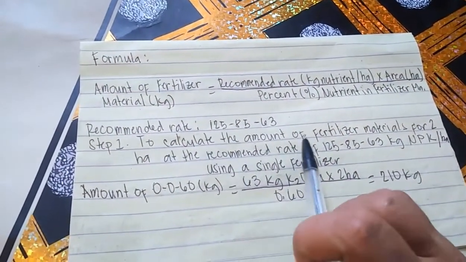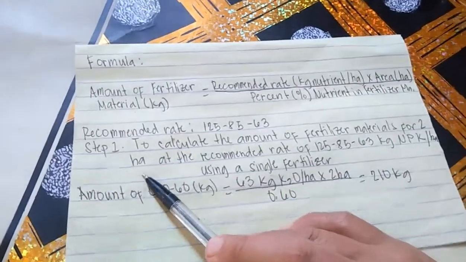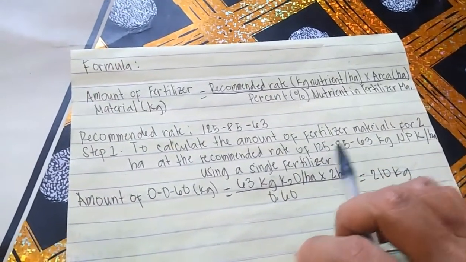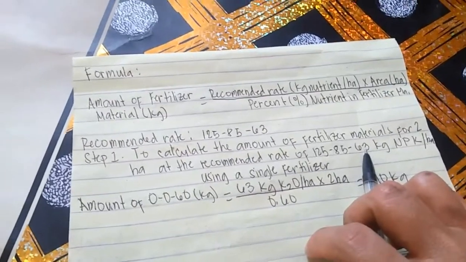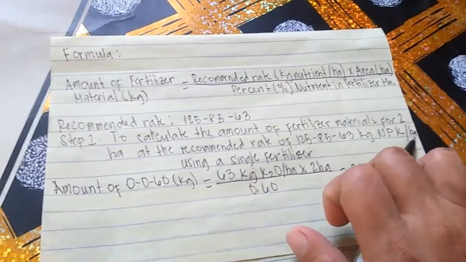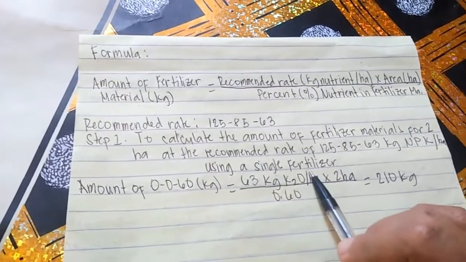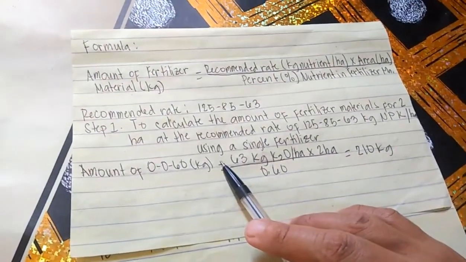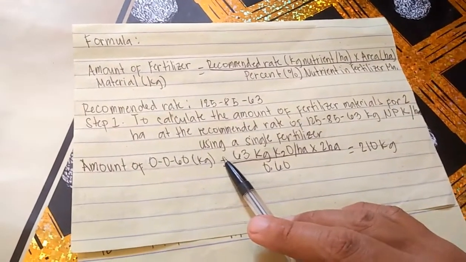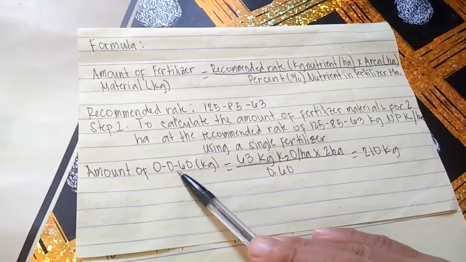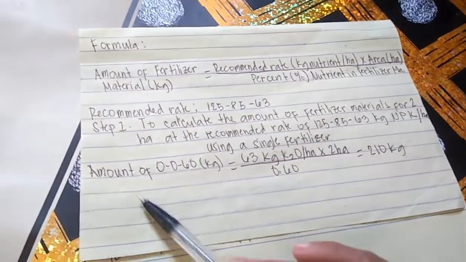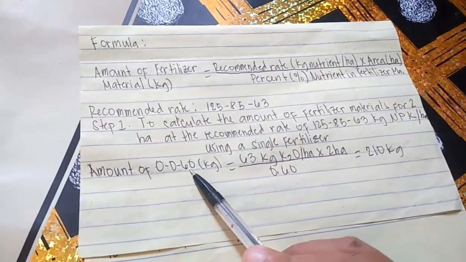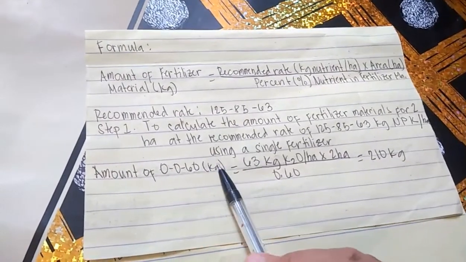To calculate the amount of fertilizer materials for 2 hectares at the recommended rate of 125 nitrogen, 85 phosphorus, and 63 potassium kilograms per hectare using a single fertilizer, for this one I'm going to use muriate of potash, with 0 nitrogen, 0 phosphorus, and 60 potassium.